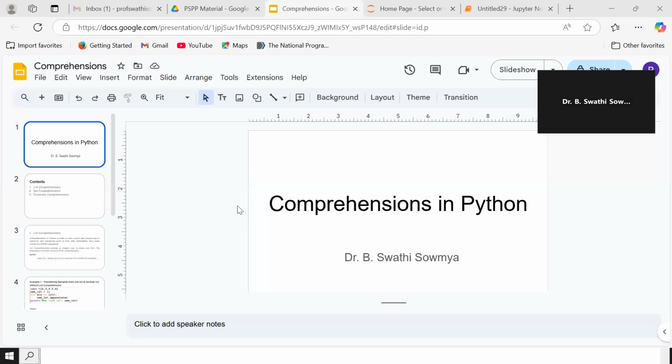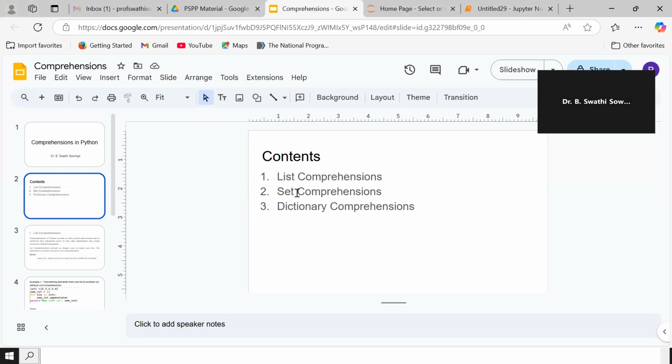Welcome back to the session of Basics of Python. Here we are going to consider the comprehensions in Python. So we are going to deep dive into the comprehensions in Python. So we are here discussing about the list comprehensions, set comprehensions, dictionary comprehension.